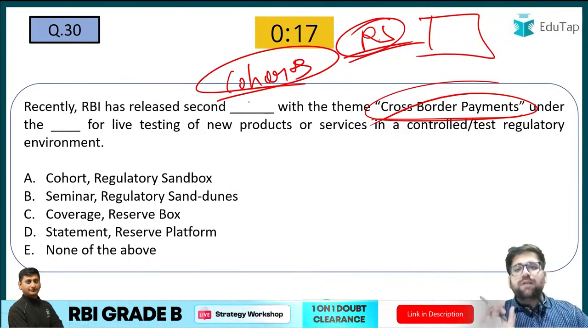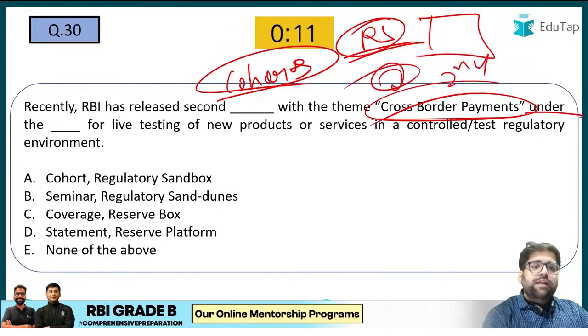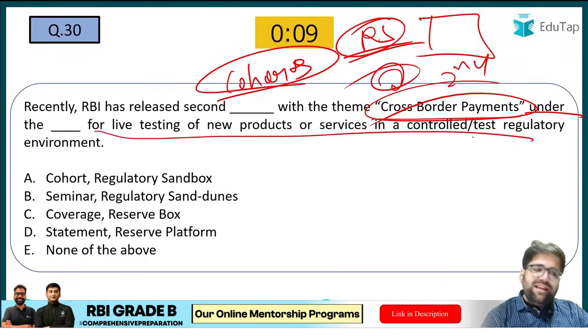Recently RBI has released a cohort, the name of that particular batch, for the theme of cross-border payment. So this has been the second cohort, my friends, under the sandbox for live testing of products. Very easy question, nothing much to discuss. The correct answer will be A.